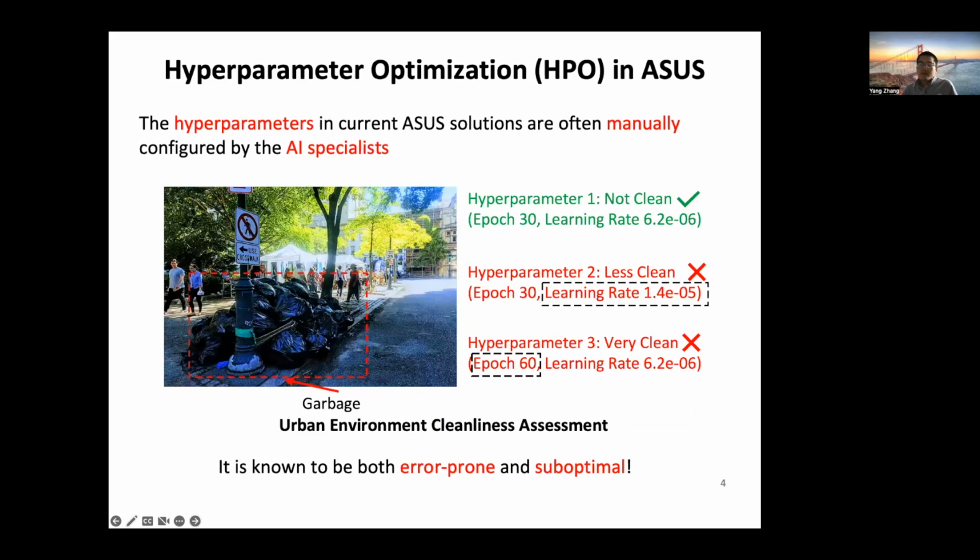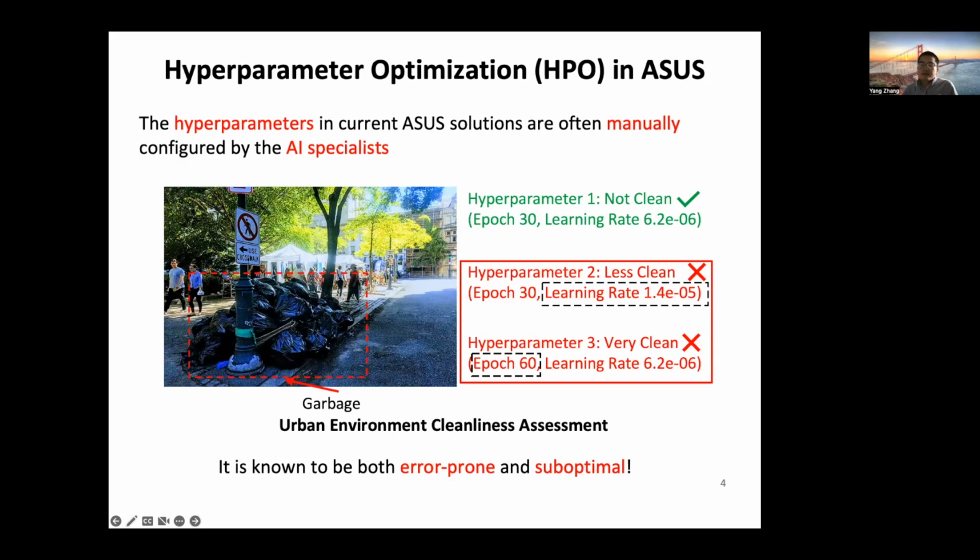In this paper, we focus on hyperparameter optimization in the ASUS applications. It is observed that the configuration of the hyperparameters plays a key role in the AI model's performance. For example, we noticed that even a single hyperparameter change, such as the epoch or the learning rate, could cause the AI model to make completely different and inaccurate estimations. However, the hyperparameters in current ASUS solutions are often manually configured by AI specialists, which is known to be both error-prone and suboptimal.